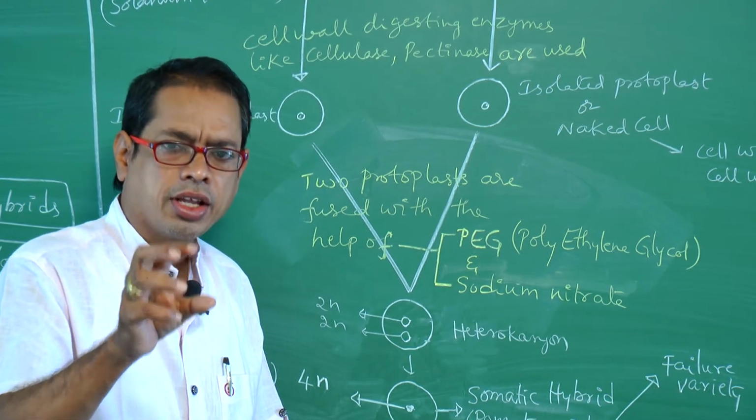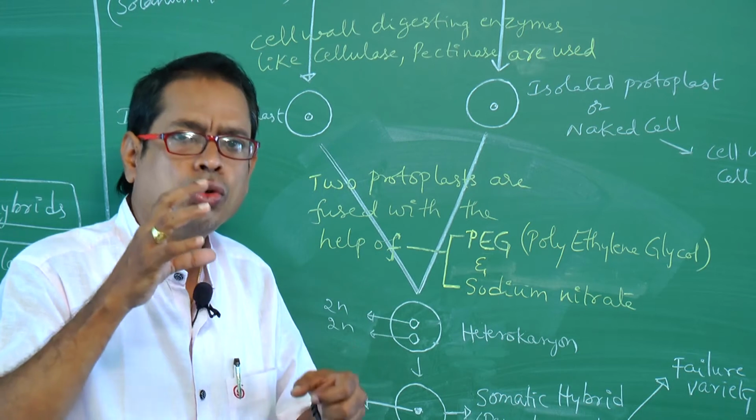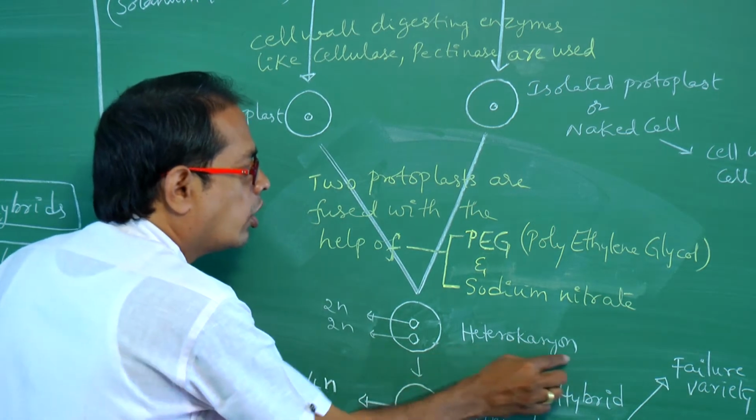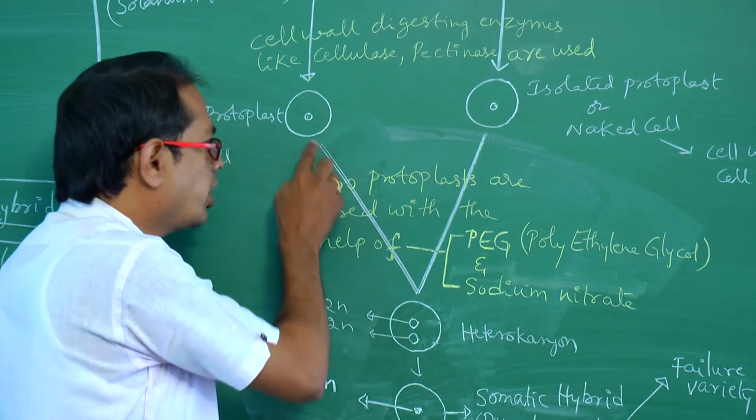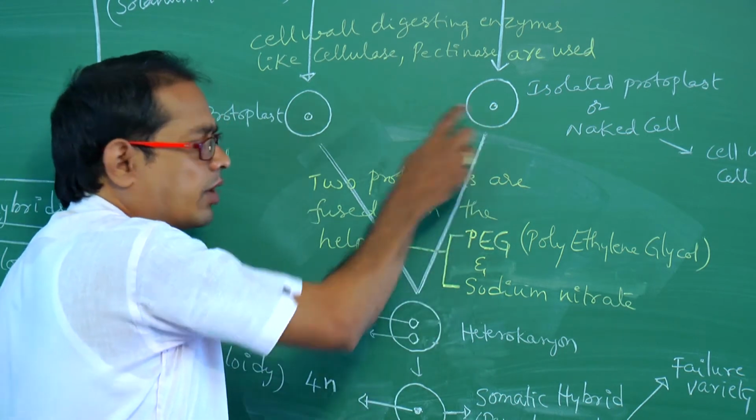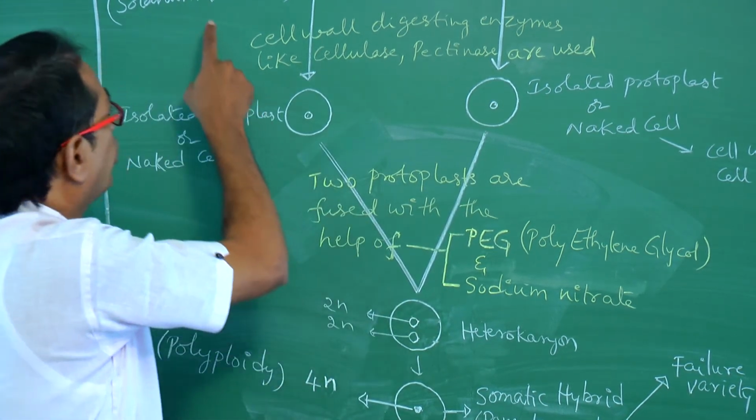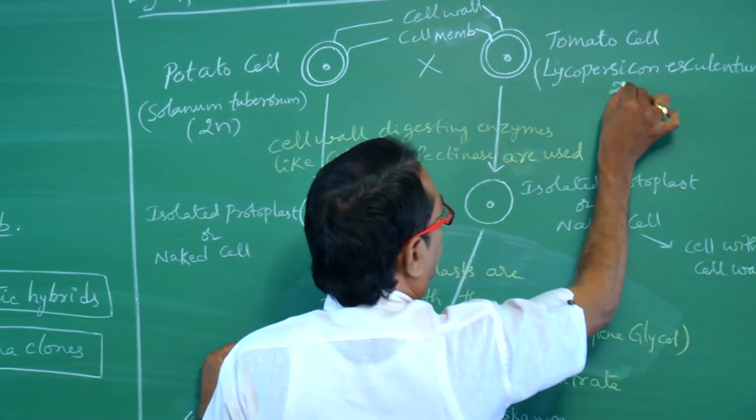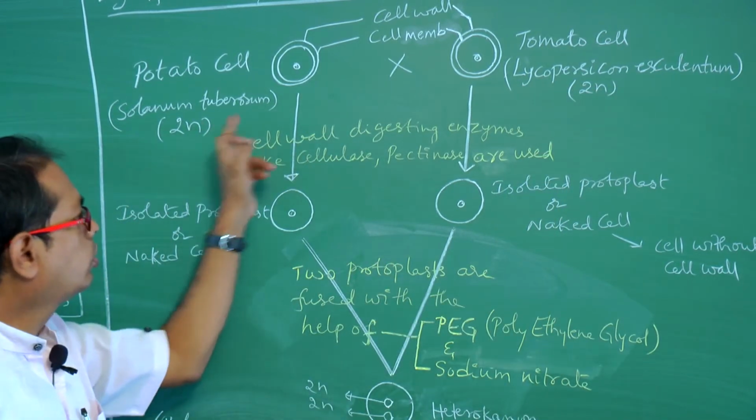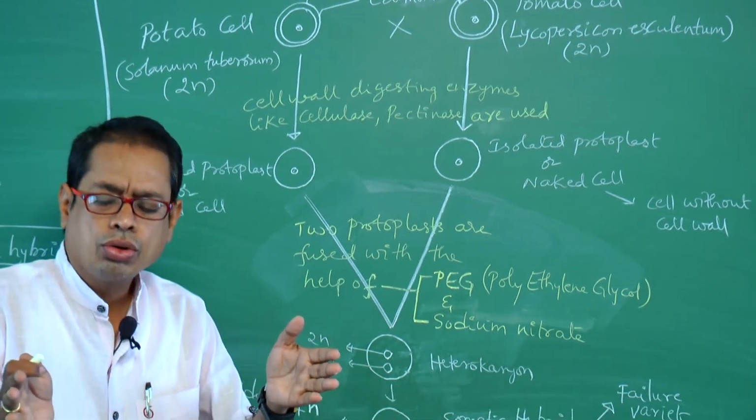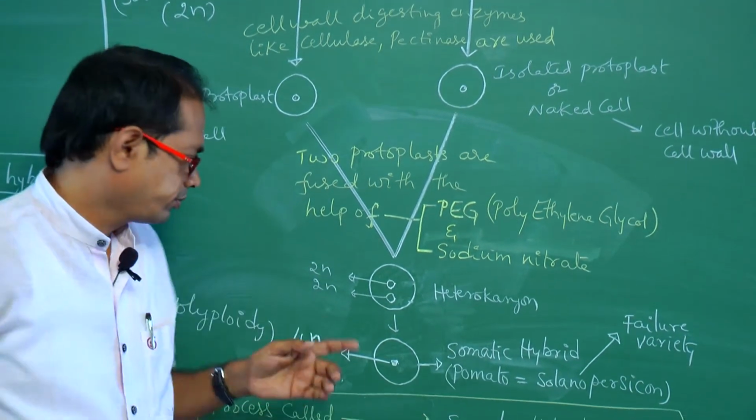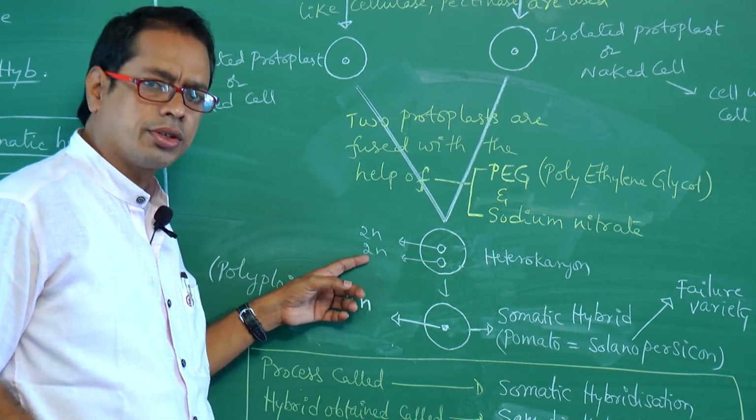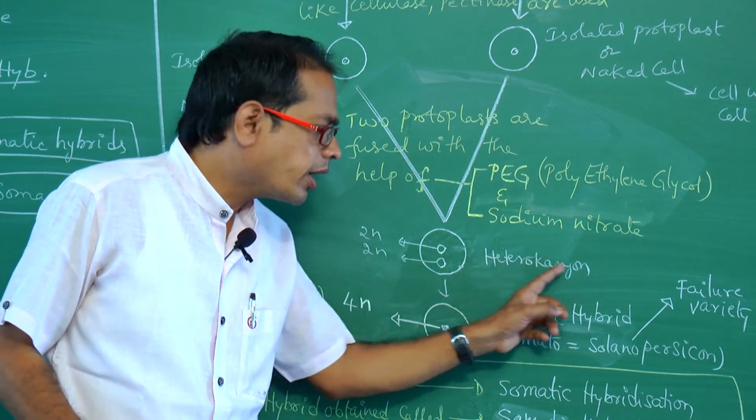Those two substances are helpful in the fusion of two protoplasts. Then these two protoplasts are fused together and form a structure called heterokaryon. See, this is the nucleus of this one, and this is the nucleus of that one. So, this potato is 2N, tomato is also 2N. Just two nuclei come close together: 2N of potato nucleus, 2N of tomato nucleus. This structure is so called heterokaryon.